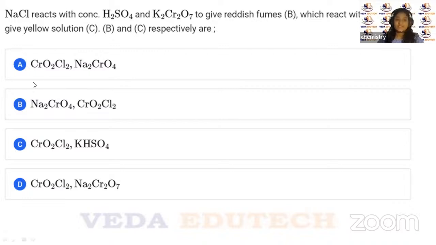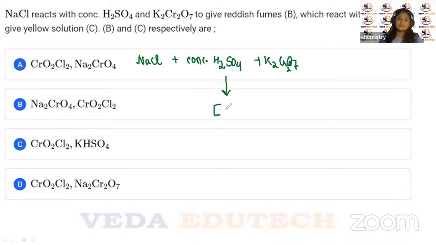Okay, so let us read what is given in the question here, children. It is given to us that NaCl is reacting with concentrated H2SO4 and potassium dichromate, right? On reacting, it gives some reddish fumes of B, right? So it gives you B, which reacts with NaOH to give a yellow solution of C.